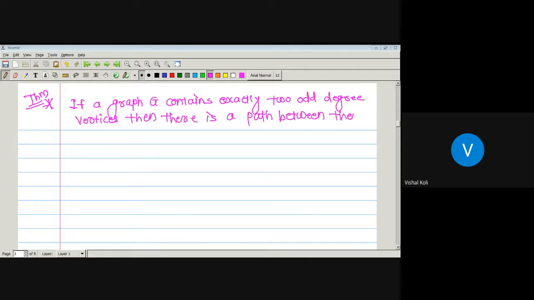Okay, so if there is a graph which contains exactly two odd degree vertices, then it implies that there must be a path between these two vertices.